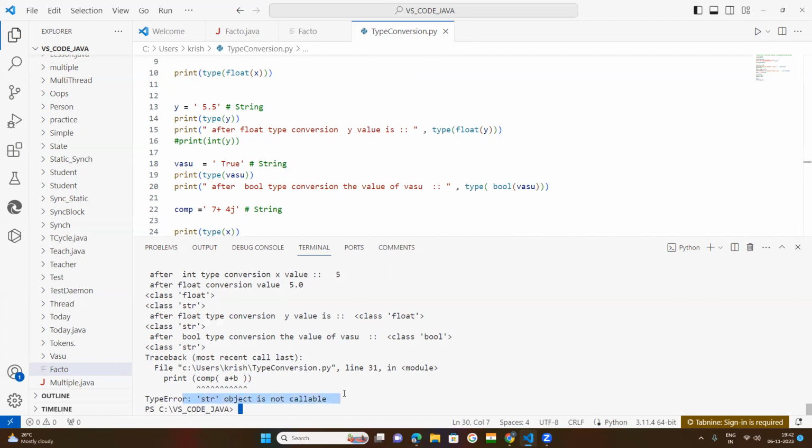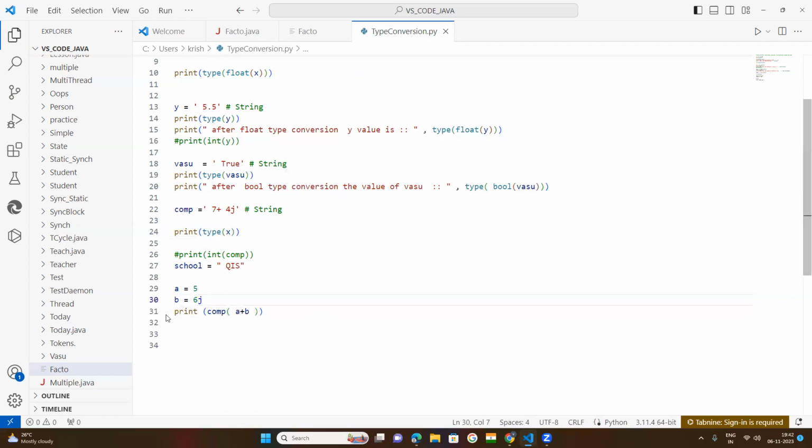String object is not callable. Where is that string object? In line 31, print complex a plus b. If two values, print. So see, by this we can get the complex number.